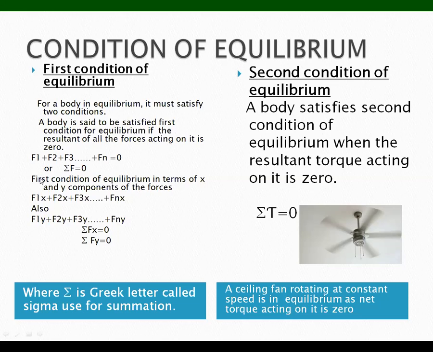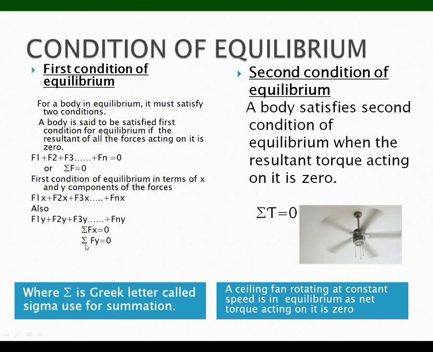The resultant of all the forces acting in the x direction, or the forces acting in the y direction, will be equal to 0. This is the Greek letter sigma, which means summation. Summation Fx equals 0 means all the forces acting in the x direction must sum to zero if the first condition of equilibrium is to be true.